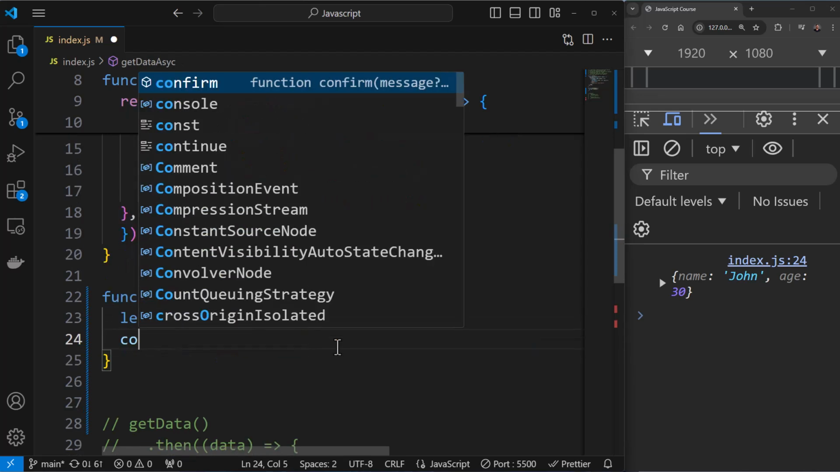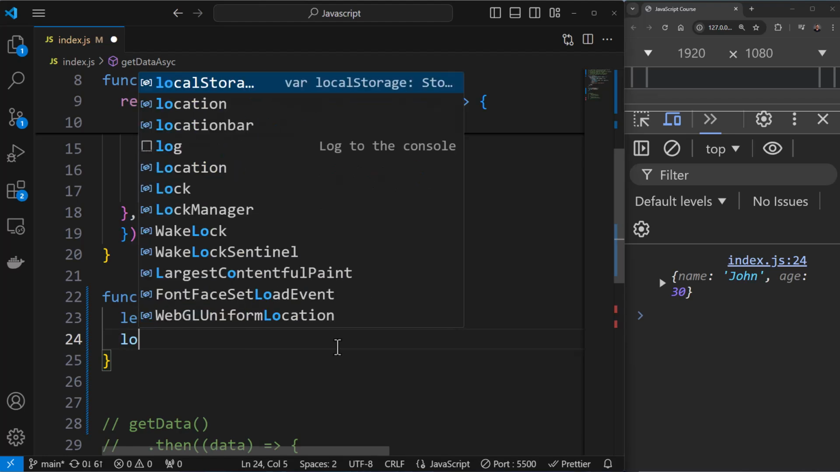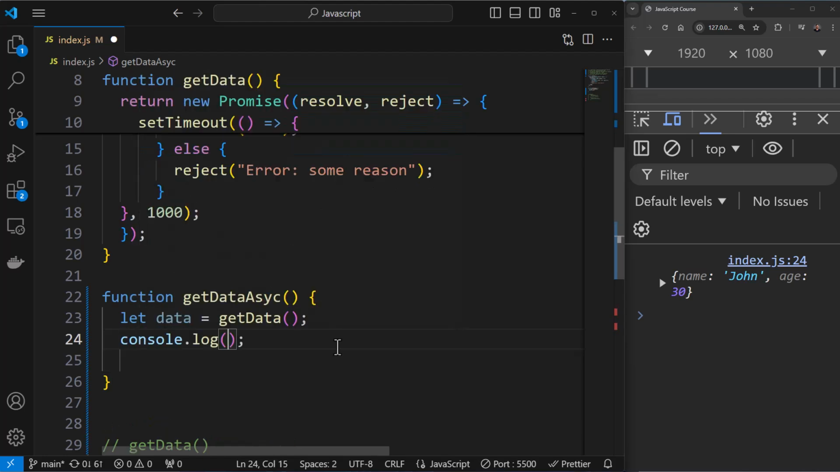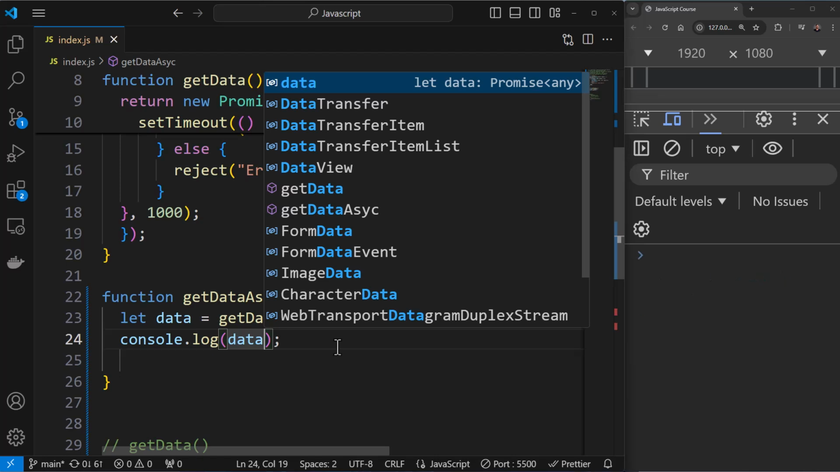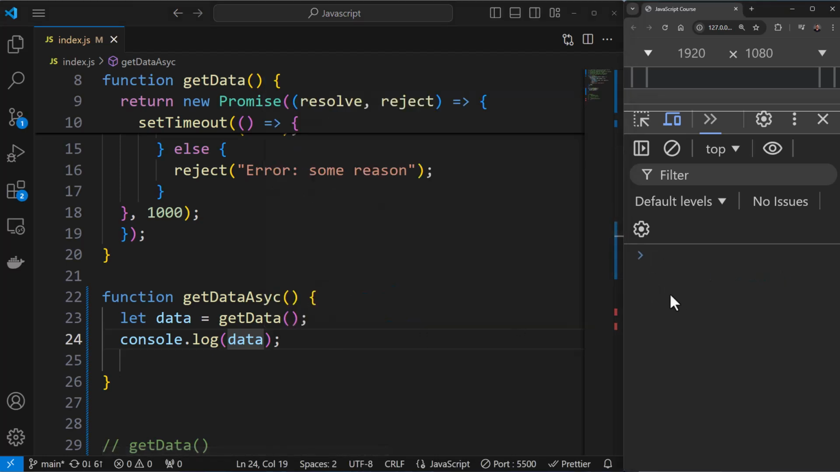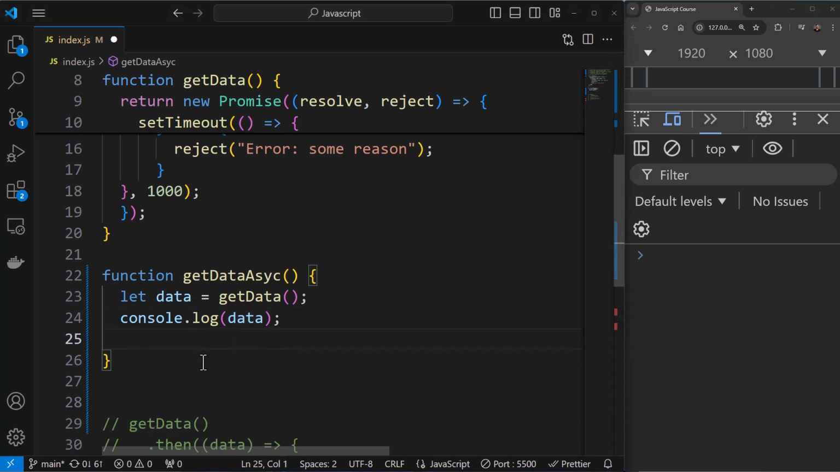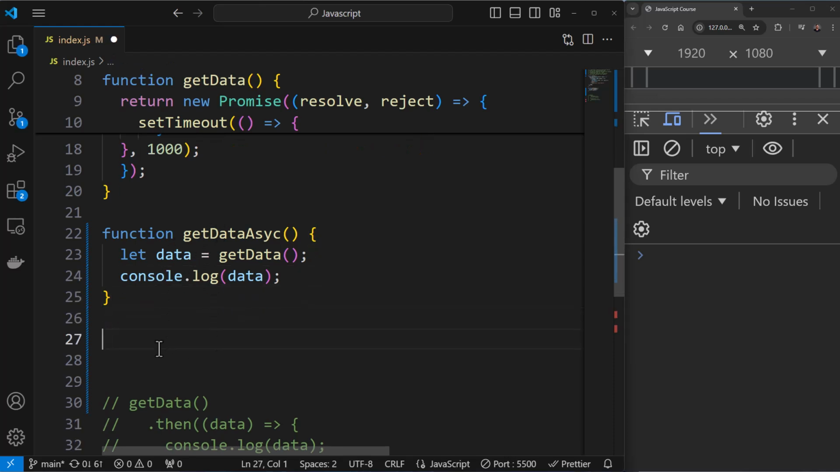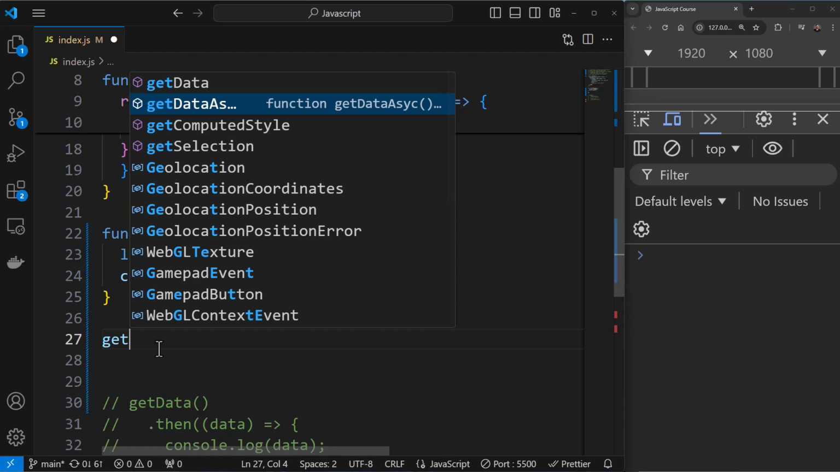Let me also add this log statement over here, console.log, wherein I'm printing data. Let's see what's the output over here. We're not getting anything over here. So what I would do is call this function. I forgot to call this function, in short.